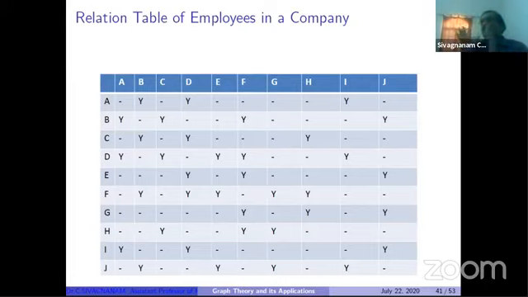Suppose we have a company, factory, or college, anything we can take. In that company, a lot of employees are available. Every year, the management wants to take an appraisal, to test the performance of the employees. For testing the performance, suppose we appoint an examiner or inspector from the outside. It is an expensive one. We have to give them a salary, so it is an expense.